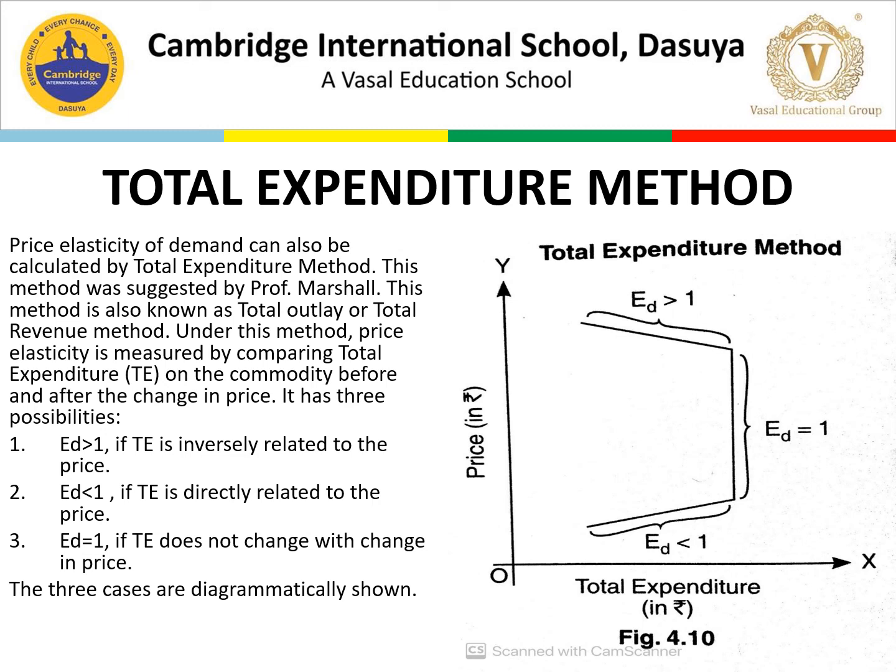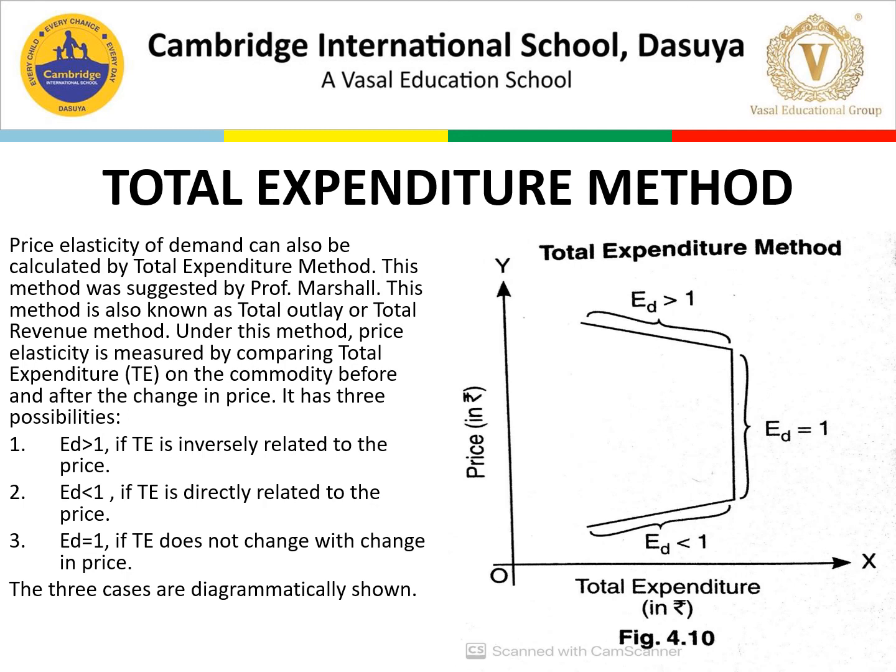Under this method, price elasticity is measured by comparing total expenditure on the commodity before and after the change in price. It has three possibilities. ED is greater than 1 if TE is inversely related to price. When it is inversely related to price, then ED is greater than 1. ED is less than 1 if TE is directly related to price, fine. So in this case, ED is less than 1. ED is equal to 1 if TE does not change with change in price. So these are the three cases which I am showing here.